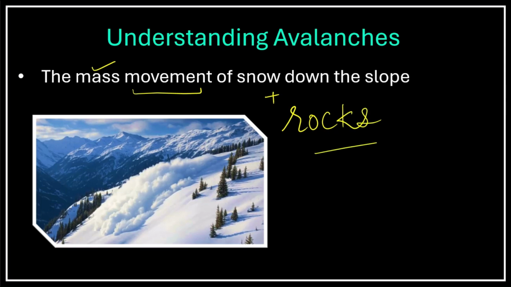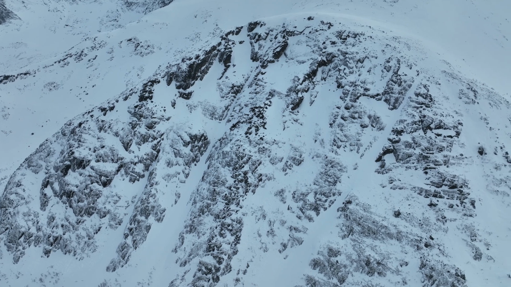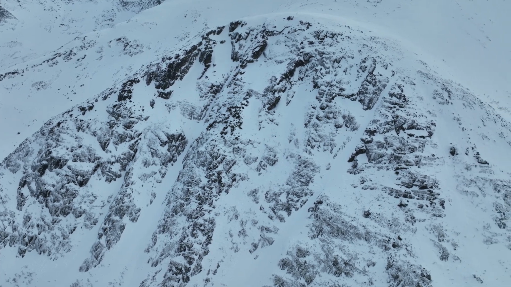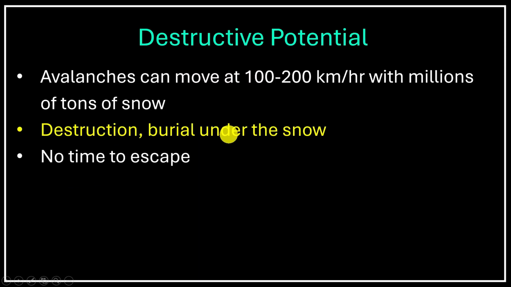The destructive potential of avalanches is very high. Imagine millions of tons of snow coming down at a speed of 100-200 km per hour. What will happen then? Everything in its path will be destroyed and buried under the snow. It will be so quick that there will be no time to escape or save yourself.